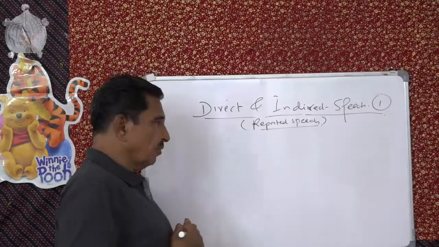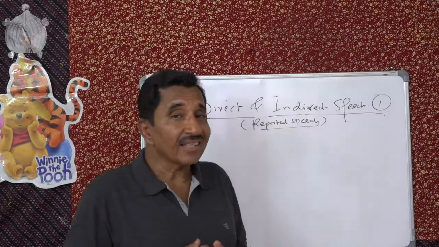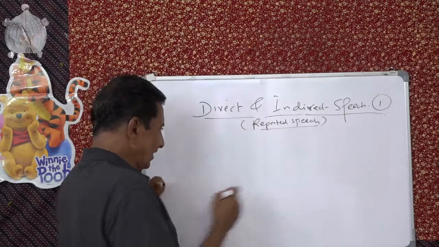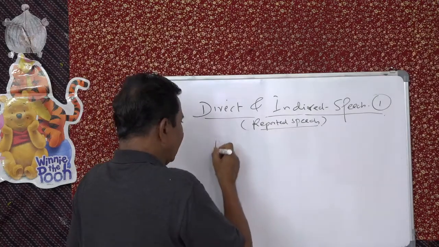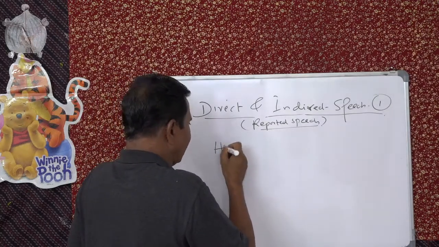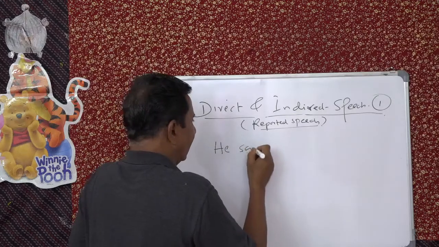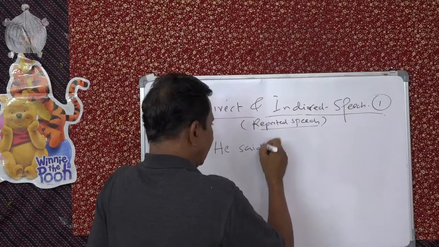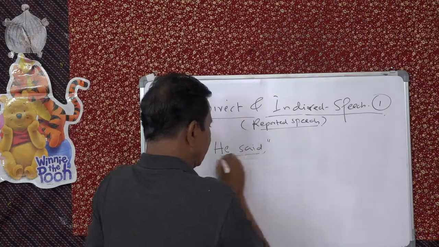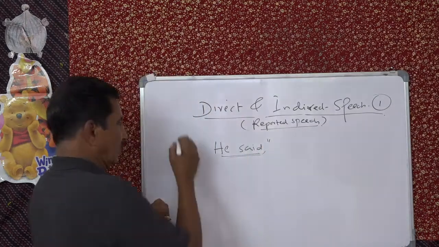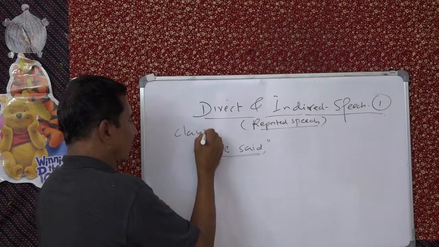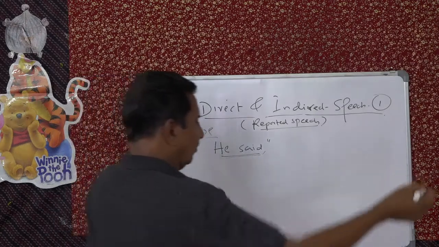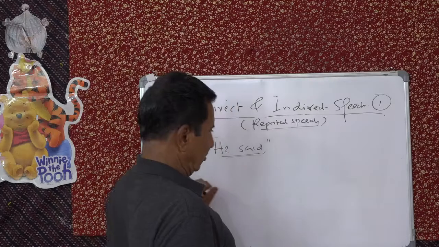Now you observe these rules when the subject of the main clause, you call it the main clause, this is the main clause, and what follows is a subordinate clause.